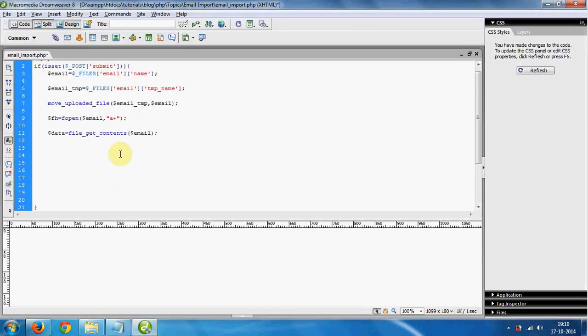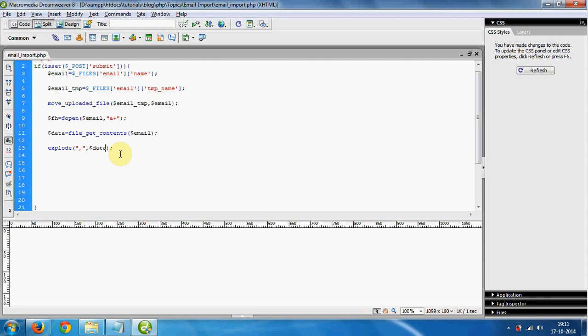So for this we have a function, explode. Basically it explodes a string into array format, with two parameters. The first parameter is the separator. We have a comma as separator and the string.